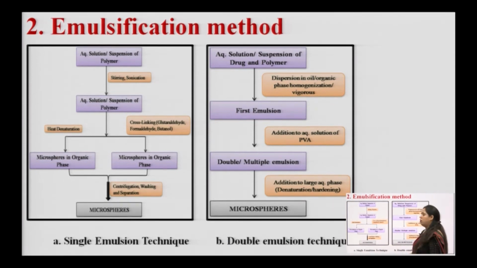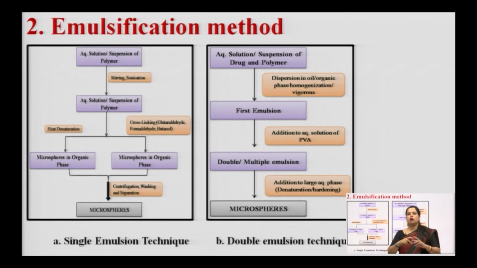After applying all these approaches, we get the first emulsion. Now, in addition to that, we add an aqueous solution of PVA, which is a polymer, polyvinyl acetate. Double and multiple emulsion will be formed, because we have taken the aqueous solution of drug and the organic solvent of polymer, and now we are adding another polymer into the system.